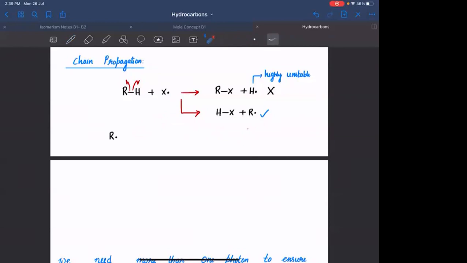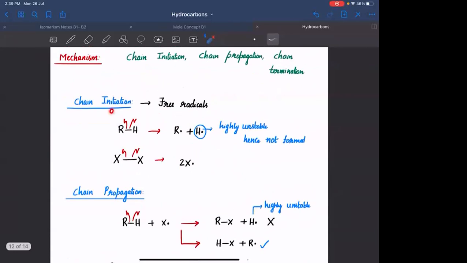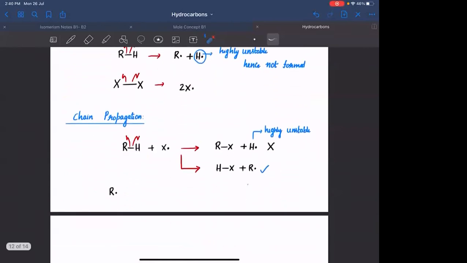All those reactions where a free radical reacts with a neutral molecule are called chain propagation steps. What happened in the chain initiation step? In chain initiation too you got a free radical, but that free radical is formed from a neutral molecule. This was the starting of the reaction. From the neutral molecule, you are forming free radicals. In the propagation steps, the free radical reacts with a neutral molecule to form a new free radical. Is that clear?